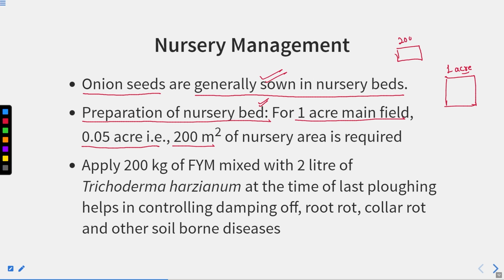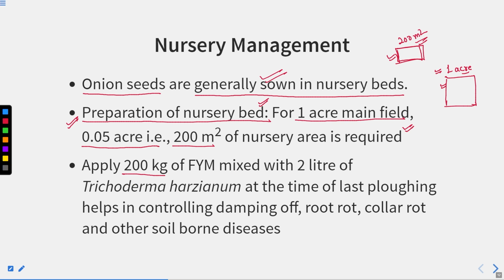So 200 meter square of nursery area is required to grow onion for a 1 acre field. And according to that, we are going to prepare our nursery bed. It is very important to get an estimate of the area of our main field, and according to that we will have an area of our nursery field.